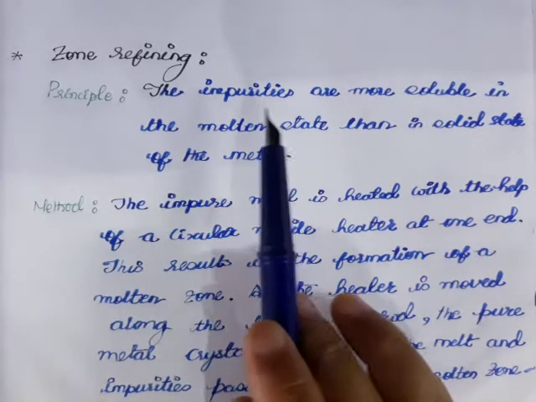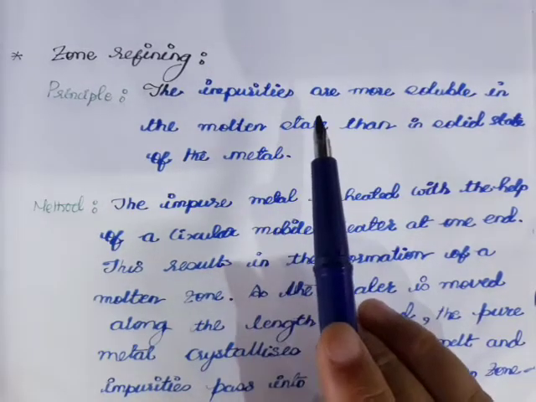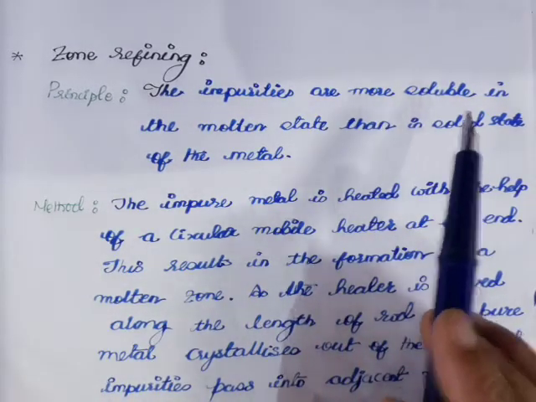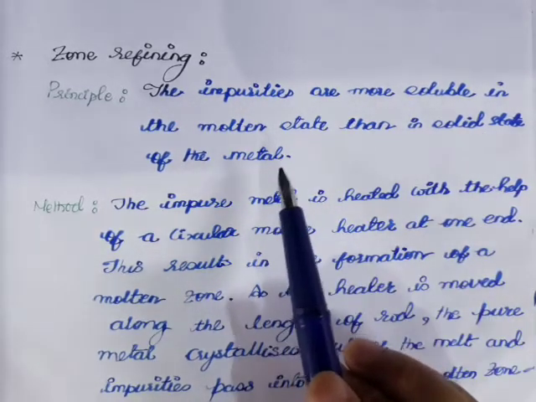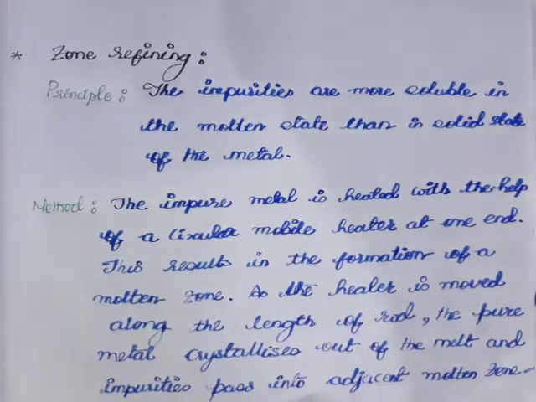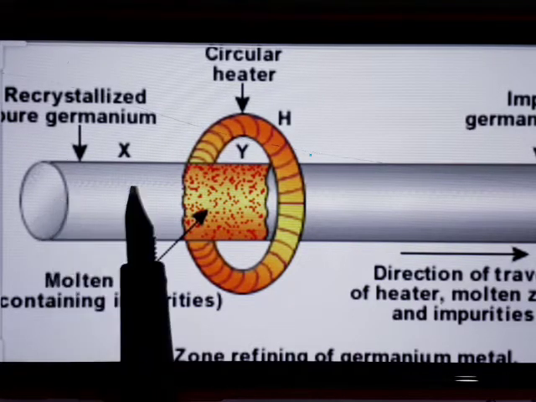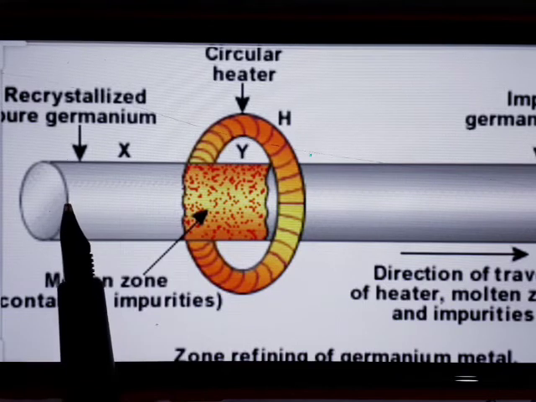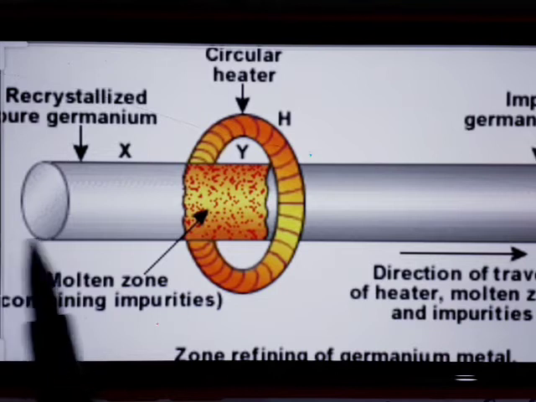So next is zone refining. Now the main principle is that the impurities are more soluble in the molten state than in the solid state of the metal. Now in this method, the impure metal is heated with the help of a circular mobile heater from one end.